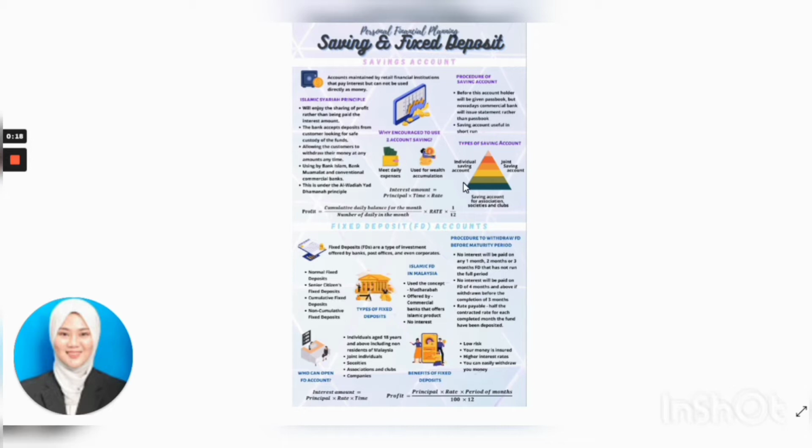Okay, today we're going to present our infographic poster about several types of investment, which are investment in saving account and investment in fixed deposit.